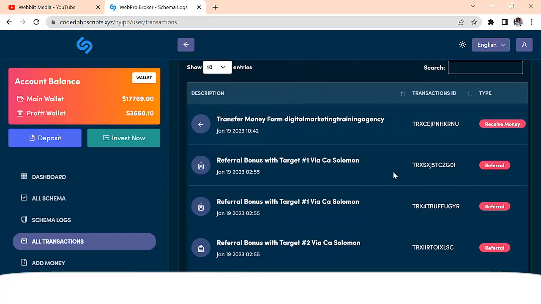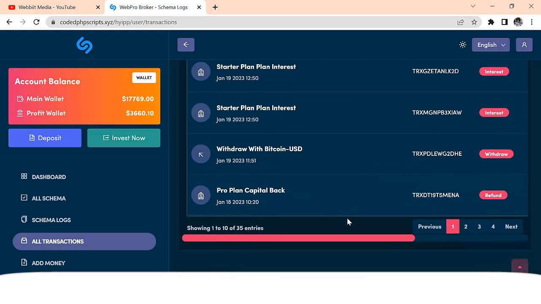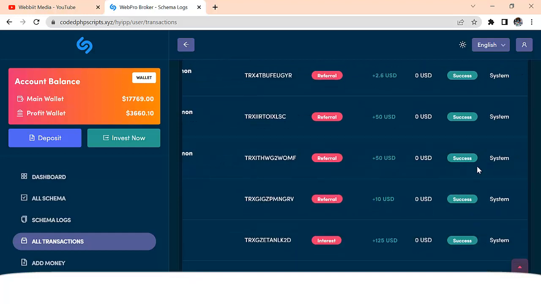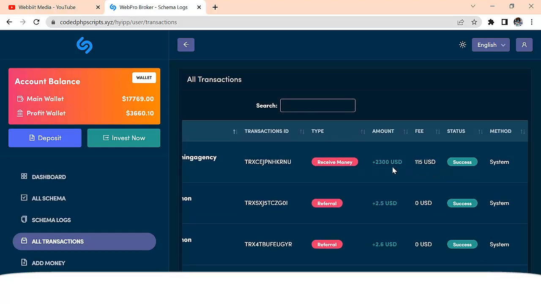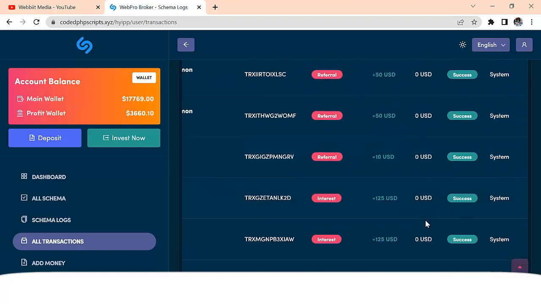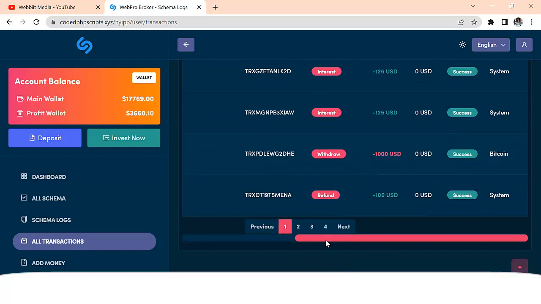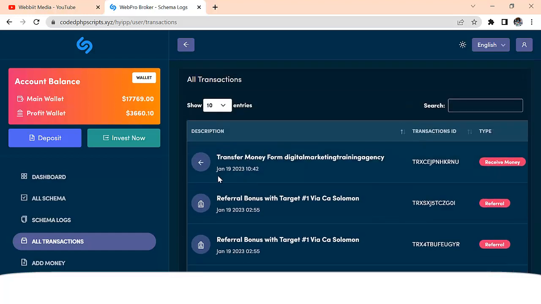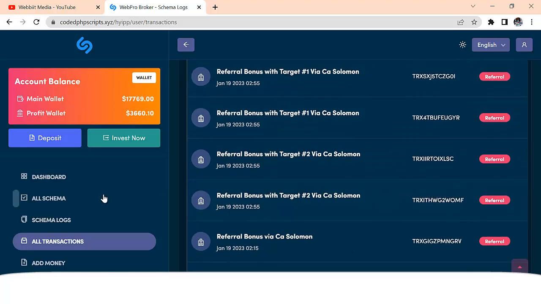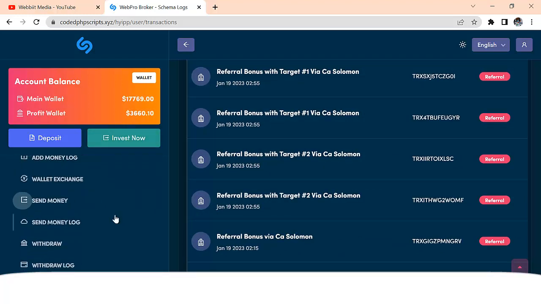If we go to all transactions, you're going to see all of the transactions that we have here. Let's come down here and see the transaction. Can you see the 2,300 that we transferred? And the admin fee is $115. You can also set the admin fee to be 0 when you're setting up this system. So you can see the transaction that was done. We received money. Let's go back here so that you can see that. We received money from this guy right here, and that money is $2,300.